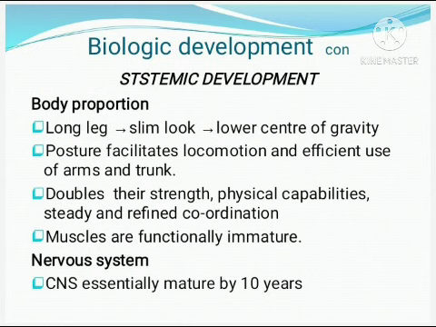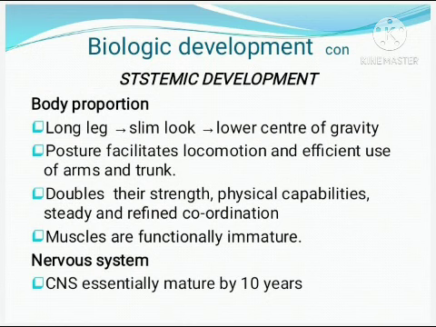Posture facilitates locomotion and helps the effective use of arms and trunk. By the end of this age, the children almost double their strength and physical capacity, and they have very good, refined and steady coordination, while muscles are functionally immature compared to the adult.